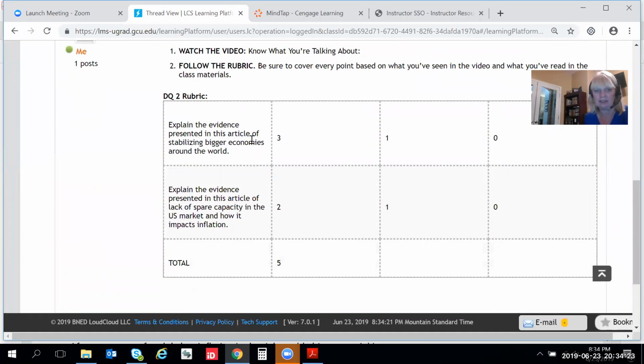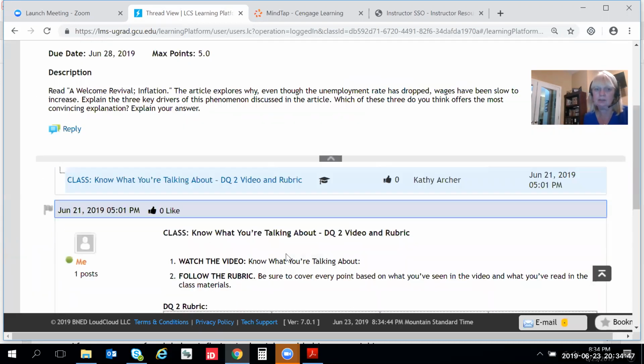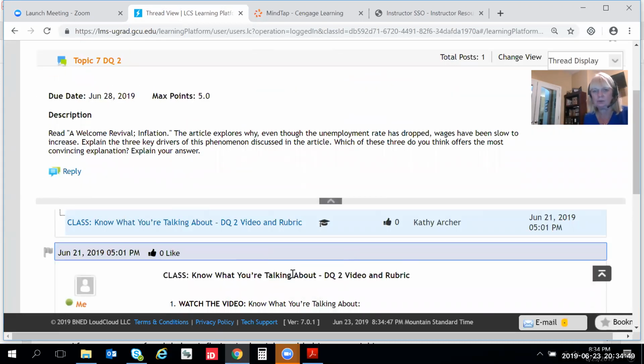And the rubric says, explain the evidence from this article of stabilizing bigger economies around the world, and that's worth 3 points. And then explain the evidence presented in this article of lack of spare capacity in the U.S. market and how it impacts inflation, and you'll find that is worth 2 points. But still, we don't know where this article is or what this article is or where it even comes from.